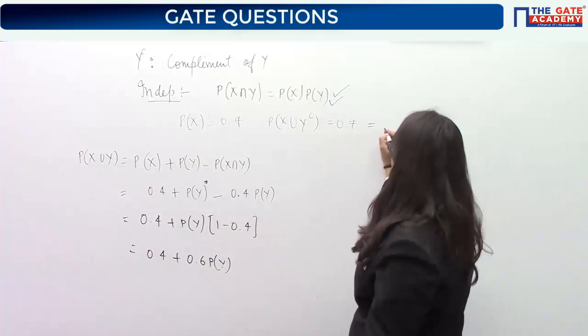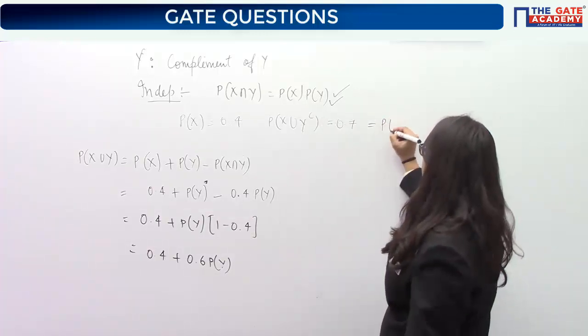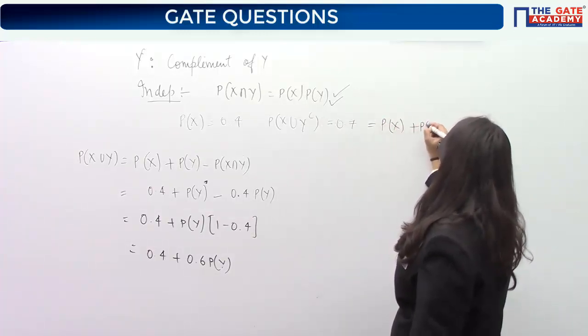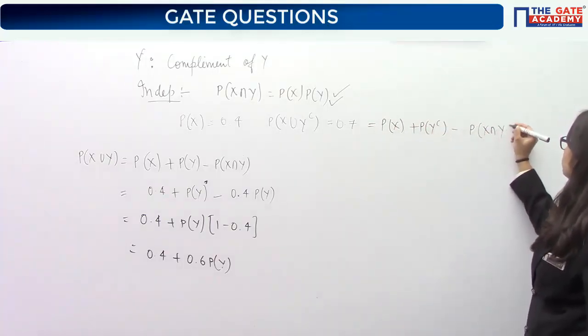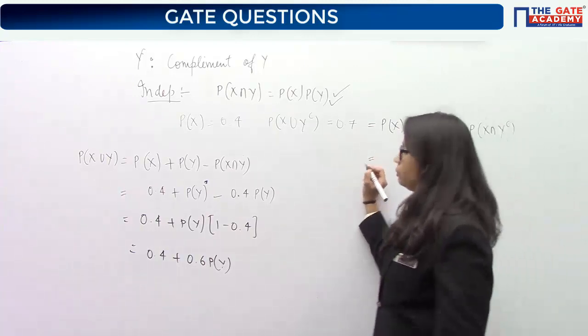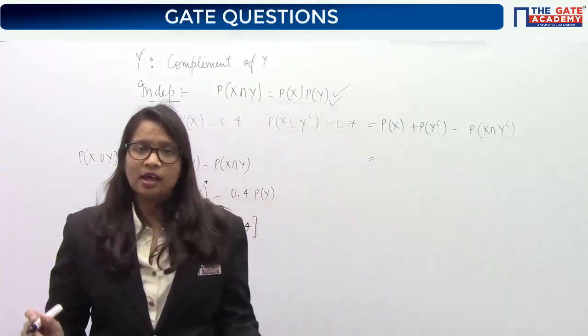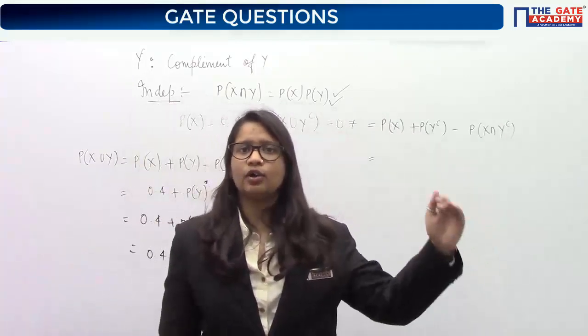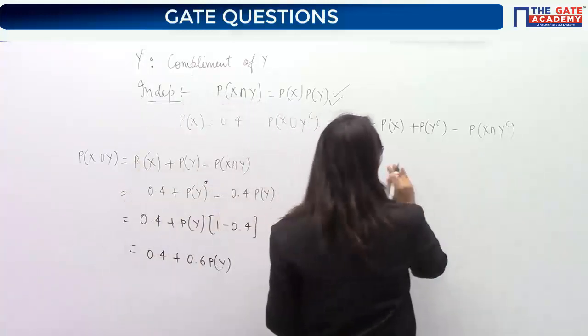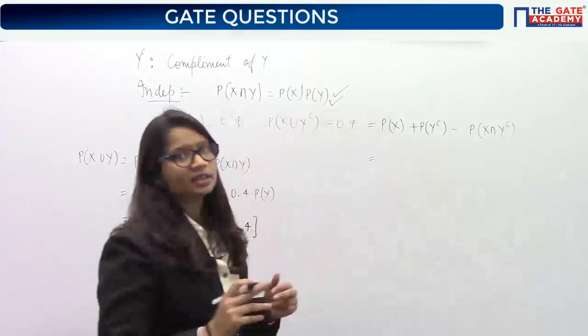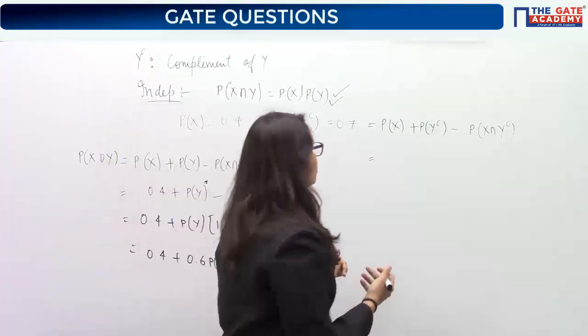So again, applying the law of addition, you can write this as Px plus Py complement minus Px intersection y complement. Now tell me, if x and y are independent, then obviously x and y complement will also be independent only. Okay, very easy. If x and y are independent, then x and y complement are also independent.